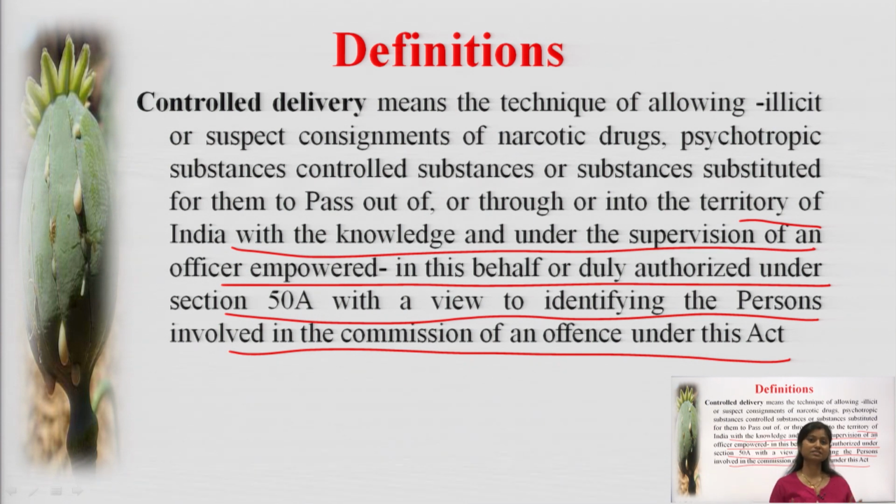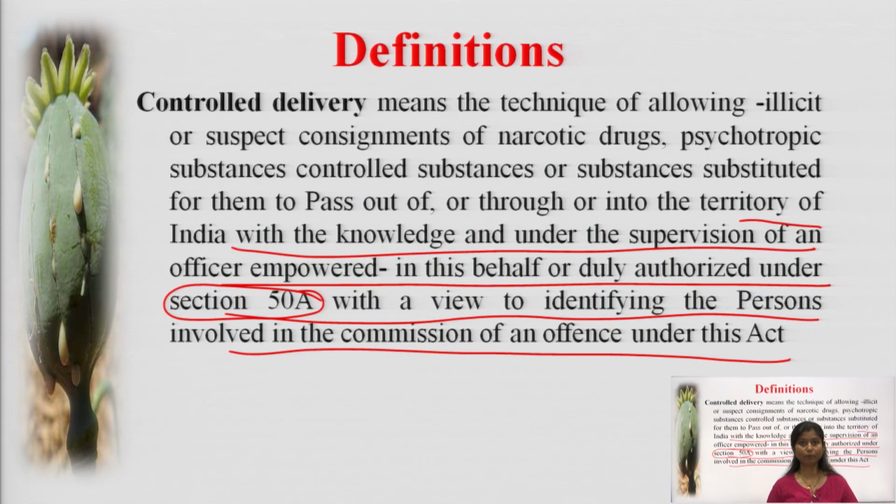If all this takes place under the supervision of the government authority or the assigned person, it is termed controlled delivery. Section 50A of the act states the authorized person who can be used to control the delivery.